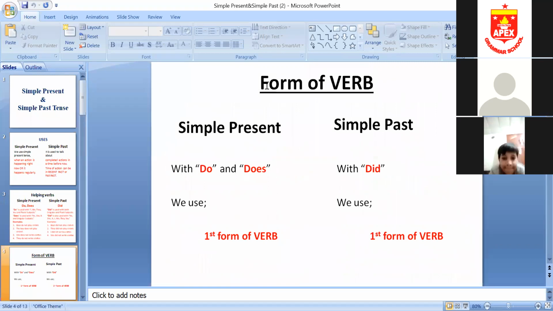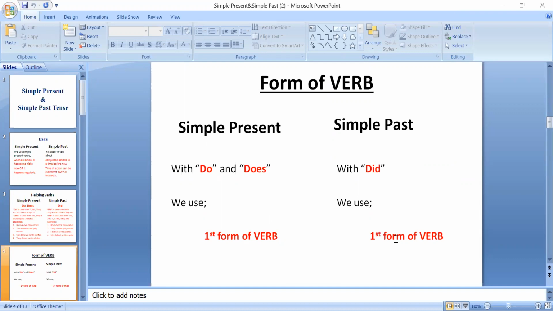Okay, next is form of verb. We use first form of verb with do and does in simple present tense, and we use first form of verb with did. डिड के साथ जो फॉर्म ऑफ वर्ब यूज होती है वो फर्स्ट होती है. Otherwise, in affirmative sentences of simple past, we use second form of verb.